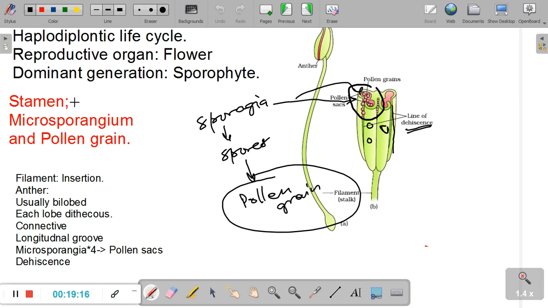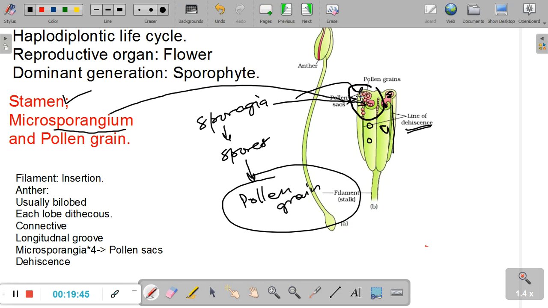The first thing that we just finished was the stamen. We understood what stamen is. We have understood what sporangium is. Now the spore-producing tissue in the male reproductive organ, which is the anther, pay attention to this, the spore-producing tissue in the male reproductive organ, which is the sporangium of the anther here, is called microsporangium.